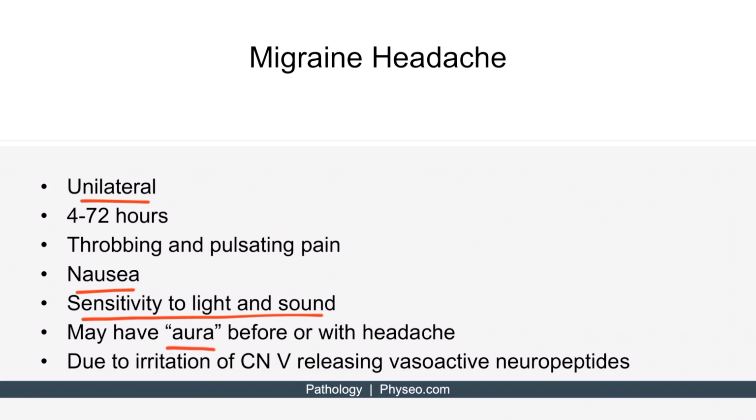This may include visual disturbances such as flashes of light or other disturbances such as tingling on one side of the face and difficulty speaking. Migraines are thought to be due to the irritation of the trigeminal nerve or cranial nerve 5, which is the nerve that supplies sensation to the head and the face. Activation of this nerve causes release of vasoactive neuropeptides such as serotonin and calcitonin gene-related peptide, both of which cause blood vessels in the brain to swell.